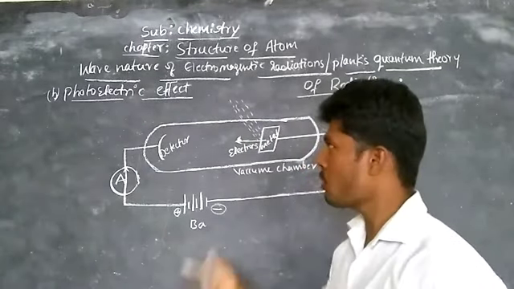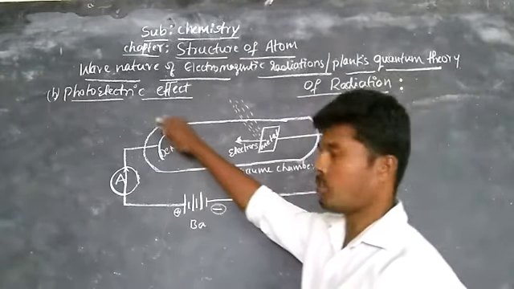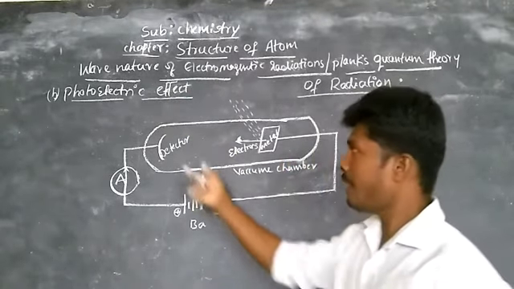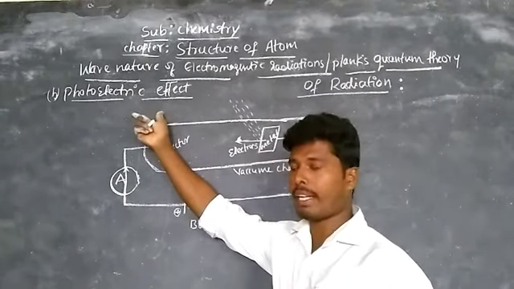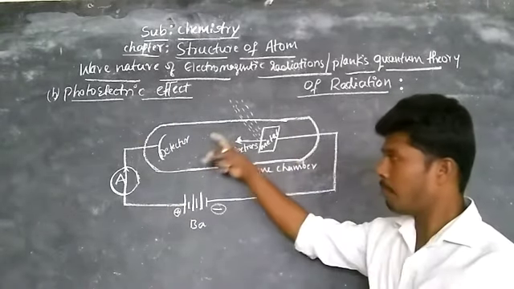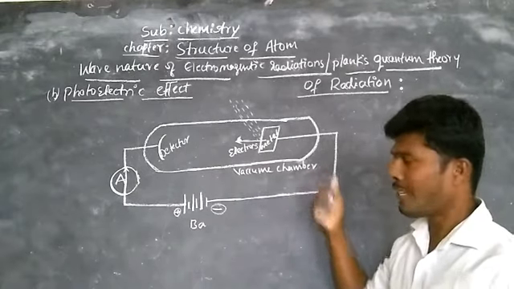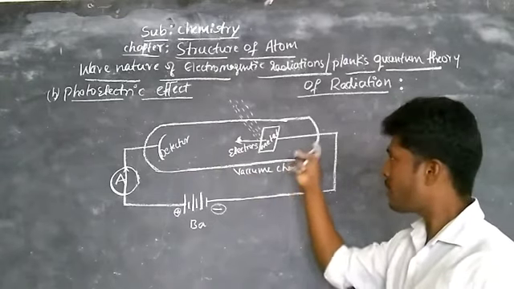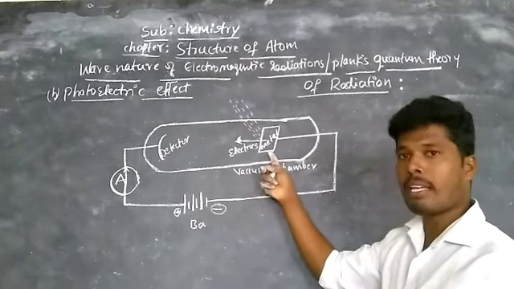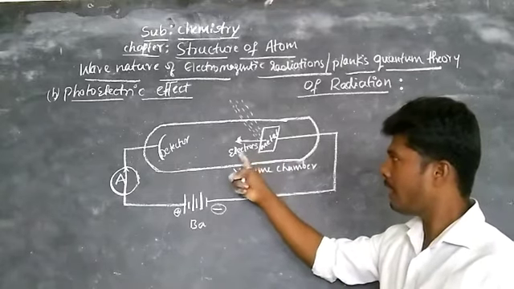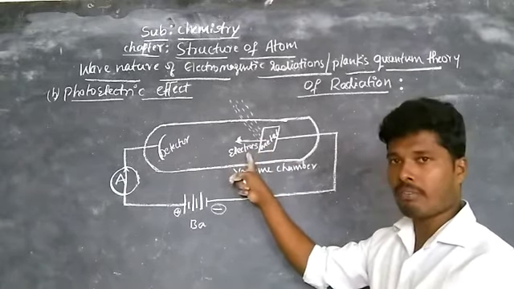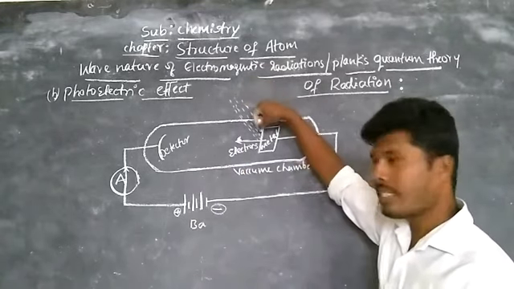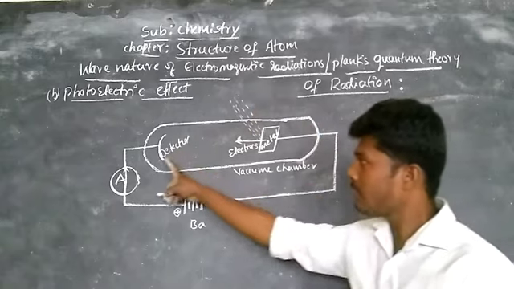So the next topic that will be explained, on the particle nature of electromagnetic radiation, is the photoelectric effect. Here is the set of arrangement to explain the photoelectric effect. This tube, this glass tube, is called the vacuum chamber, and this is the metal strip. Here is the ejection of electrons from the surface of the metal, and these lines are for the incident light, and this is the detector.